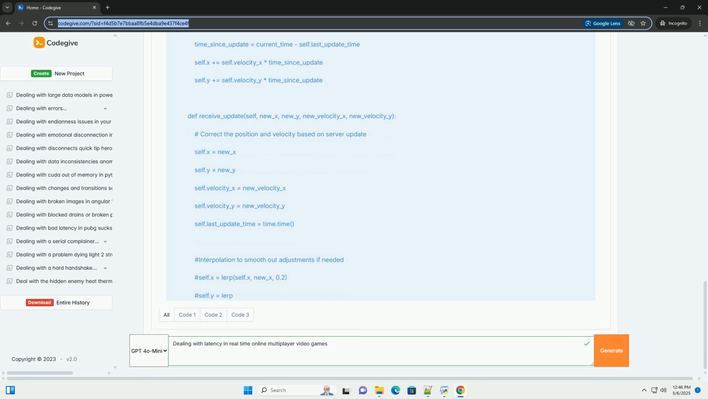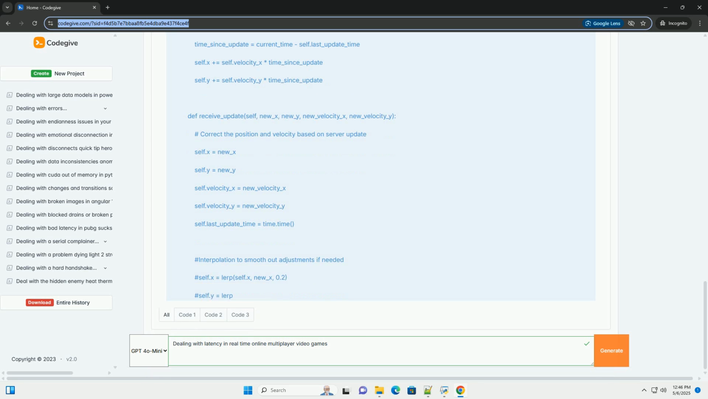Problem: like client-side prediction, the extrapolation can become inaccurate over time, especially if players change direction or speed. Correction: the server periodically sends updated position data to correct the client's dead reckoning. Example, conceptual. Explanation.